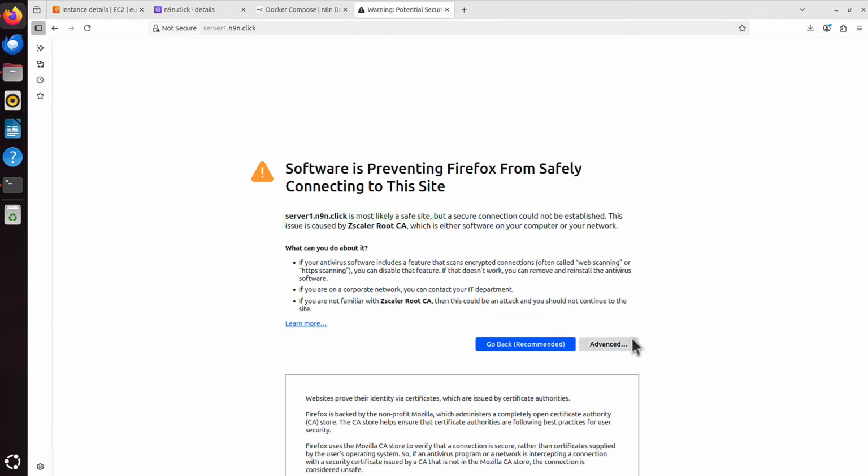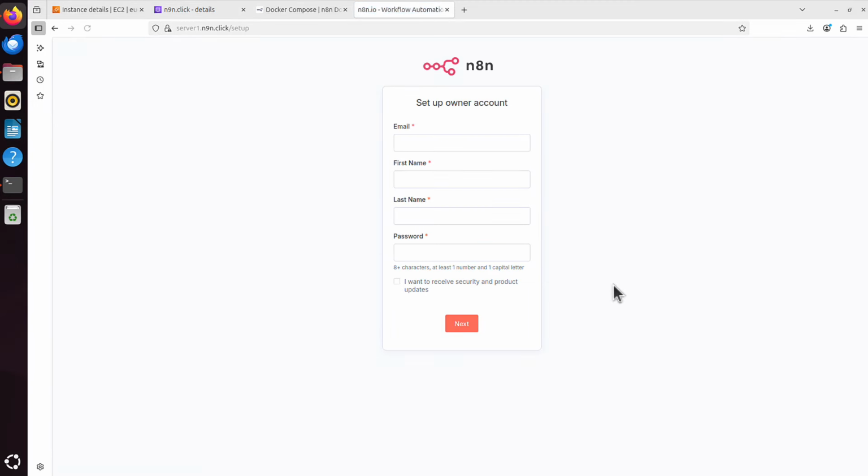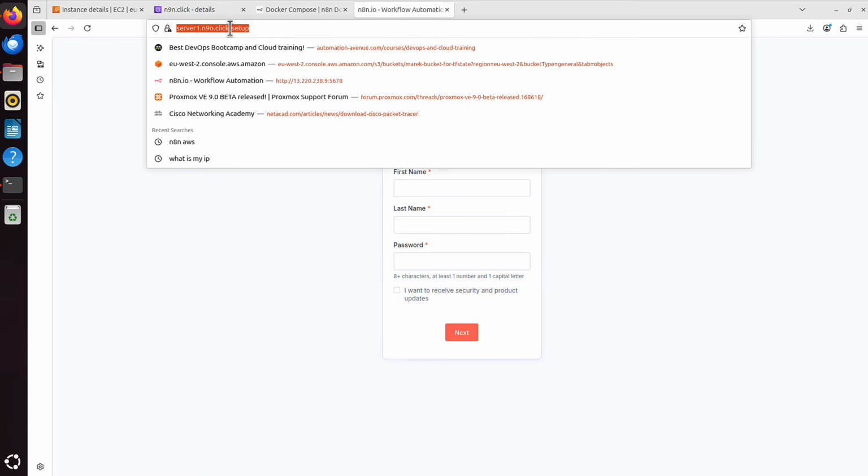Some browsers will show you this information, some will not. You have to go to advanced, accept risk and continue. But it's really not a risk. I will show you what it is. But you can see it works, yes? This is my n8n platform and I can use it from anywhere just by going to this URL.